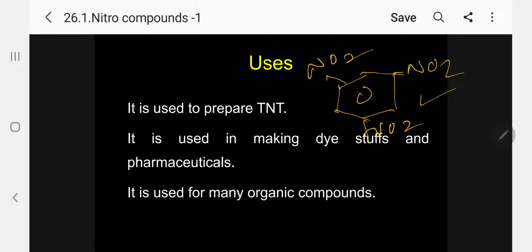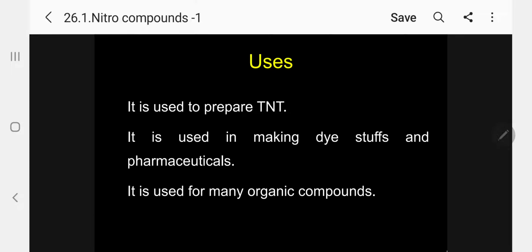So the indirect method is that from toluene we can prepare this compound. After preparing TNT, trinitrotoluene from toluene, the methyl group is oxidized into an acid group, then decarboxylation, CO2 goes away, producing this compound. Indirect method, please follow.